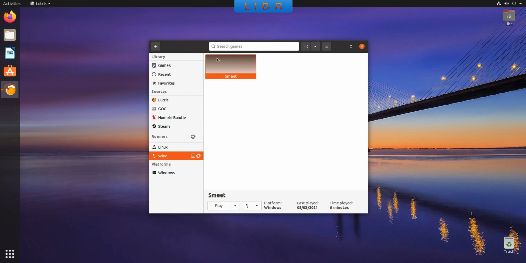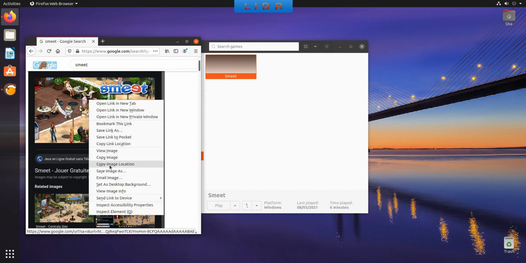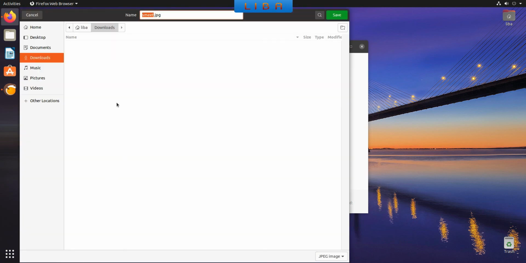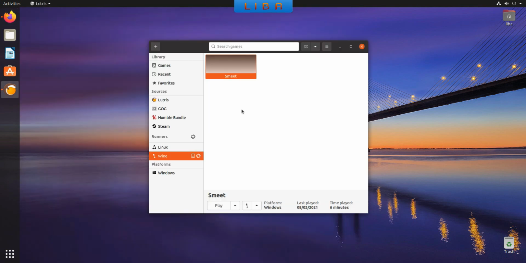You see this banner, it's a Smeet launcher. You can add here a Smeet picture or a customized picture. For that, it's really easy. You can download a Smeet picture from the internet or create a Smeet picture with your photo application. For my example, I download a Smeet picture from the internet. For example, I download this picture. Right-click on it and Save image as. I select my picture folder and I click on Save. Now I add this picture here.